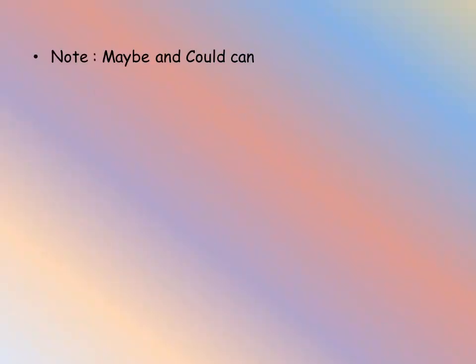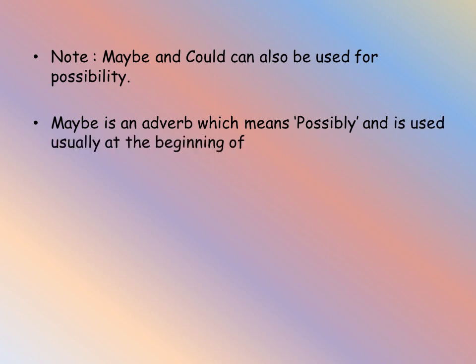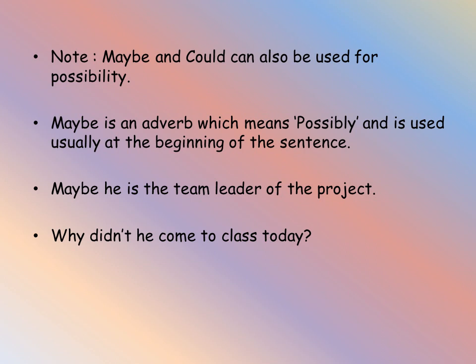Important thing to be noted here is maybe and could be can also be used for possibility. Maybe is an adverb which means possibly and is used usually at the beginning of the sentence. The examples are, maybe he is the team leader of the project. So he seems to be the team leader, or possibly he is the team leader of the project. Why didn't he come to the class today? Actually, we don't know the reason. In order to inquire, the answer may be he could be sick. So possibly he is sick, that's why he couldn't come to the school. Maybe and could be can also be used to denote possibility.